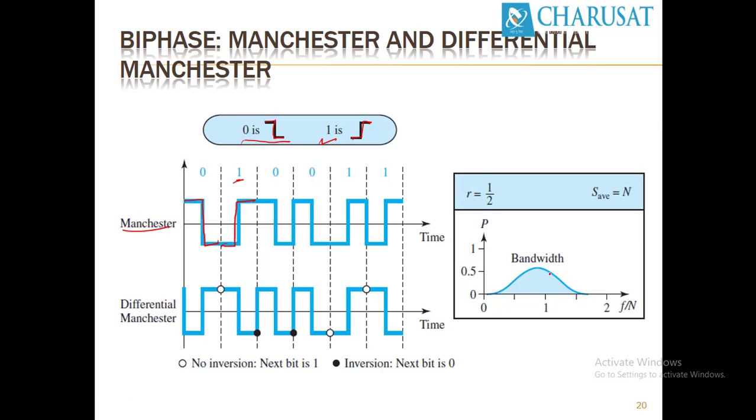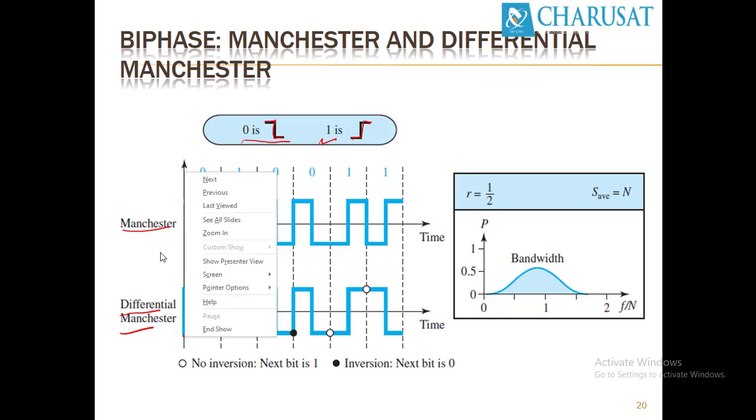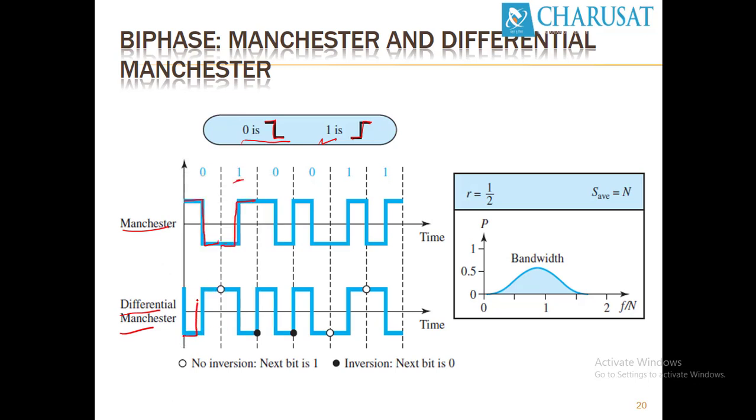Another method is differential Manchester encoding. In differential Manchester encoding, 0 starts with negative and goes to positive. But for 1, the signal will be inverted. If the next bit is 1, the previous signal will be inverted. So it starts from positive and goes to negative, and it stays negative for half of the pulse duration. Again, it's a 0, so it will repeat the previous signal. Again 0, it repeats the previous signal. If it is 1, then it inverts the previous signal. 1 inverts the previous signal.